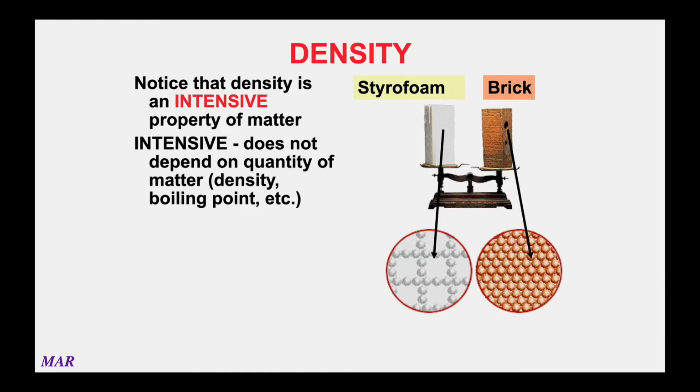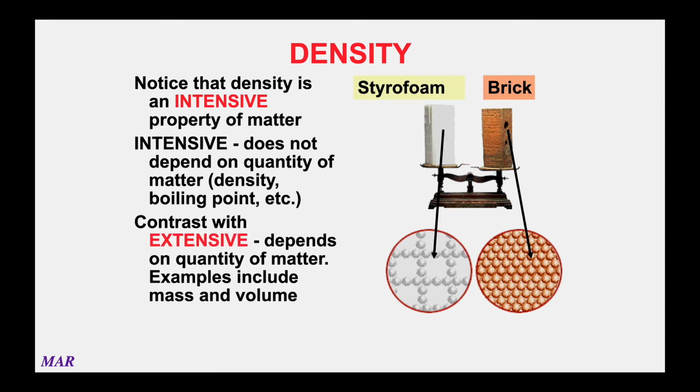Density is an intensive property, which means it doesn't depend on how much of it you have. So you can have a little bit of brick or a lot of brick. The density should be the same. The relationship between the mass and the volume will not change depending on the quantity. And this is a cool distinction. Things like boiling points and melting points also don't matter as to the quantity. You can have a little bit or a lot, should be the same boiling point.